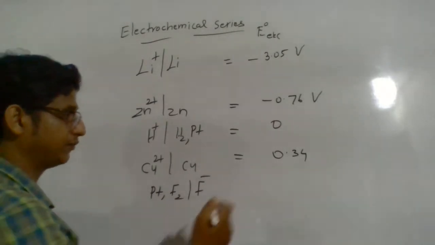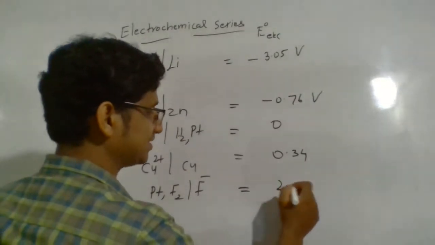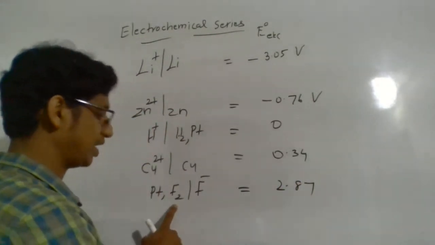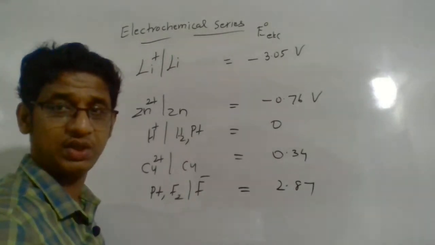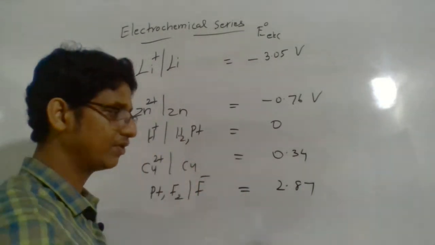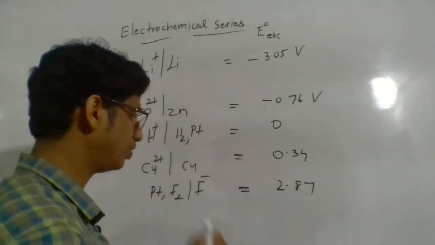Look at the value of fluorine. It is the highest we observe, plus 2.87. So what does it suggest? Fluorine has the highest tendency to undergo reduction, which is indicated by the highest value. Highest reduction potential means strongest oxidizing agent. Fluorine is the strongest oxidizing agent because it has the highest tendency to undergo reduction.